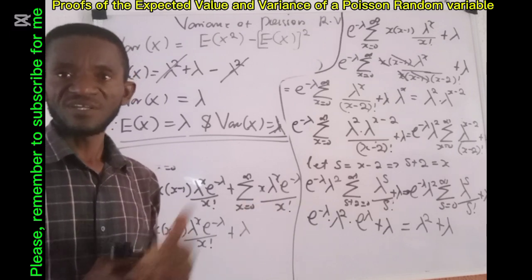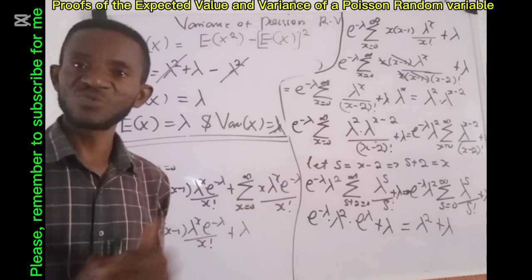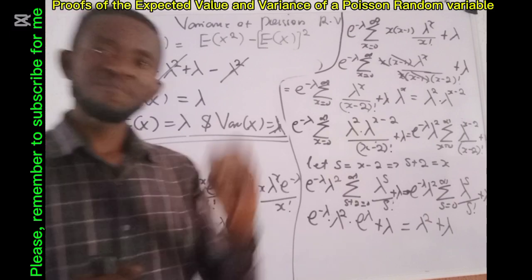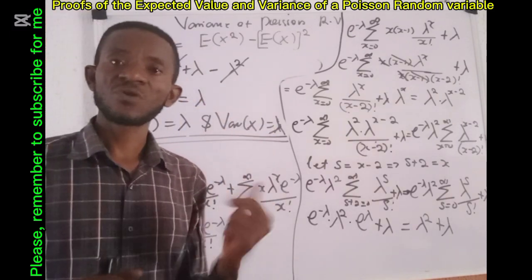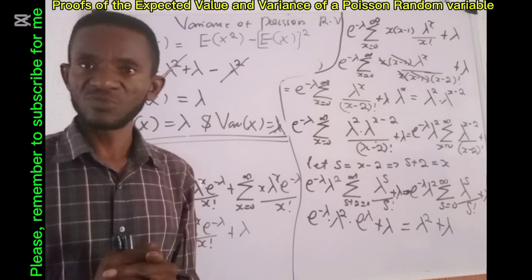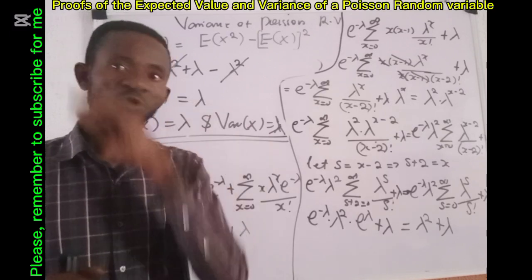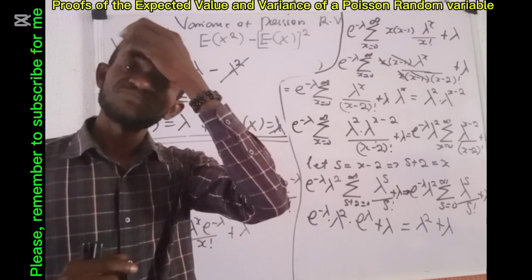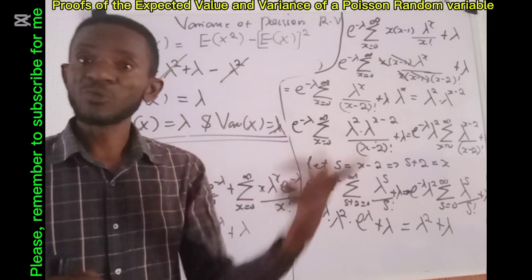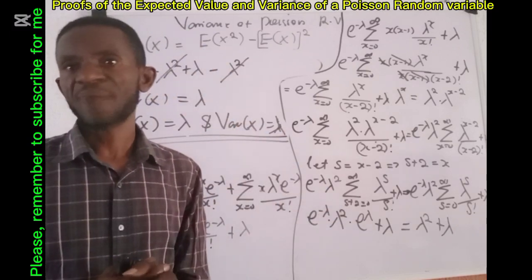The next we are going to have is the moment generating function and then the characteristic function of a Poisson distribution, at the end of which we begin to talk on what we call the Poisson approximation to binomial distribution.